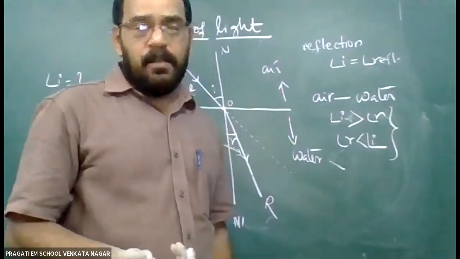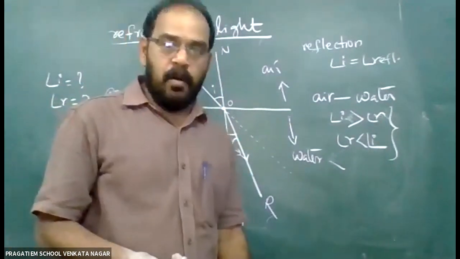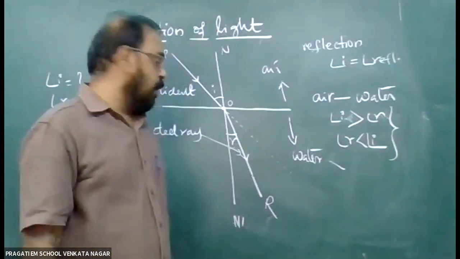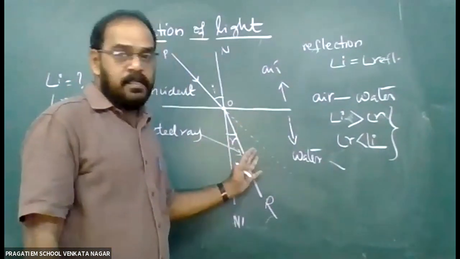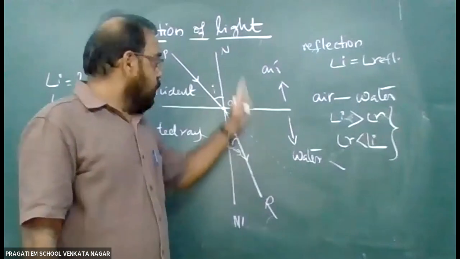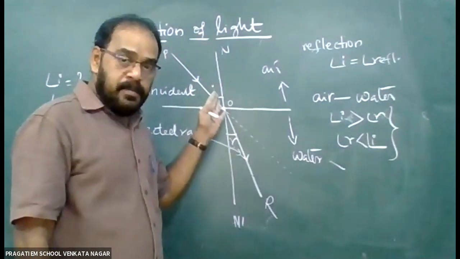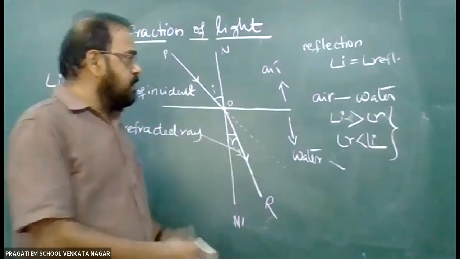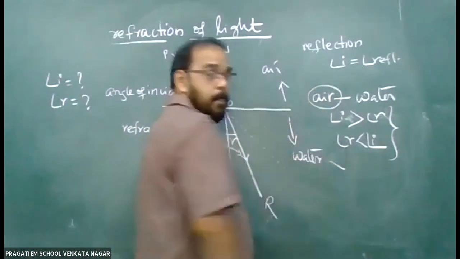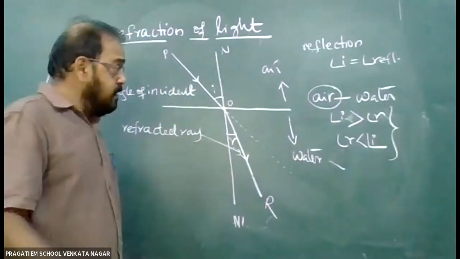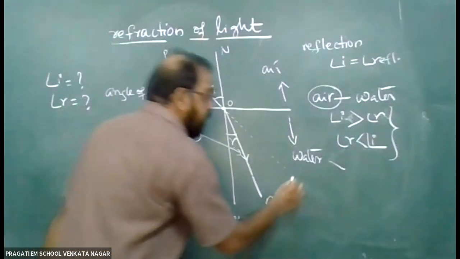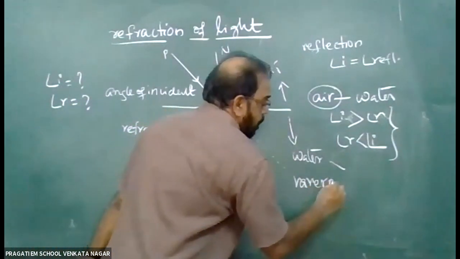So what is the reason for refraction of light? Because light rays change their velocity due to the change in density of these two media. In this case, what is the medium? Air has less density than water, so air is called the rarer medium.